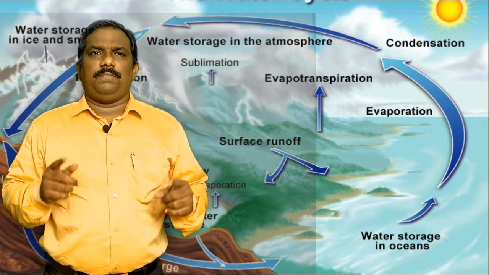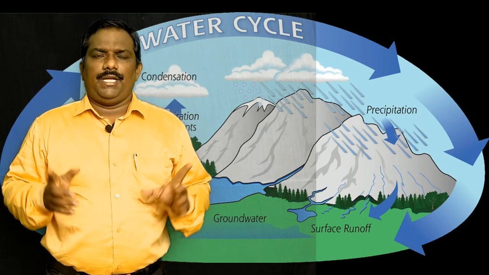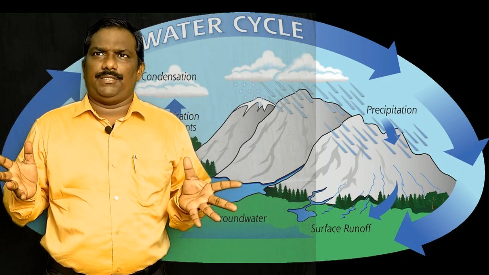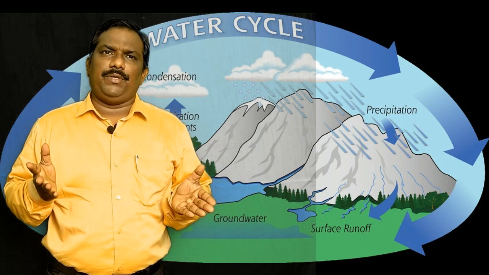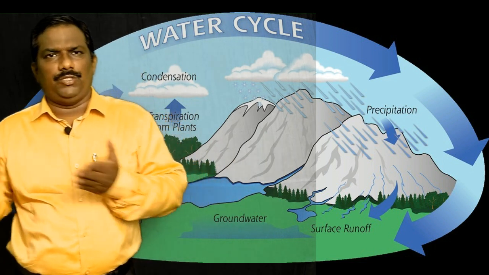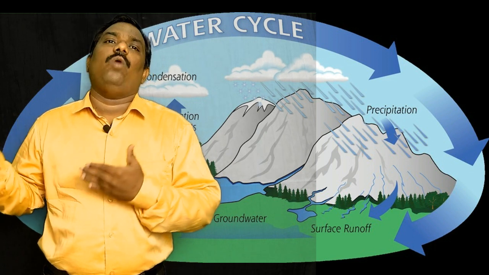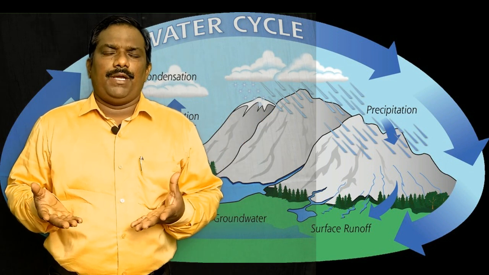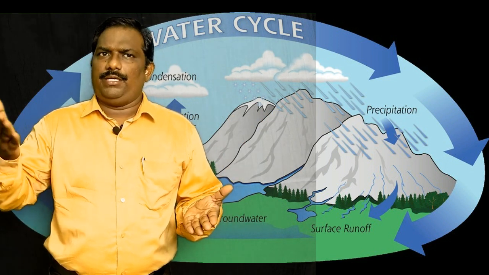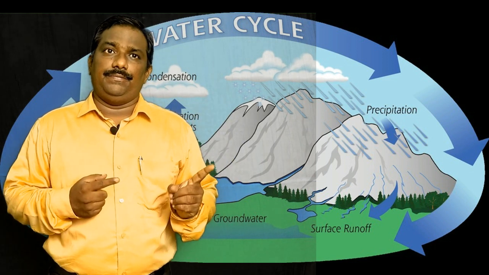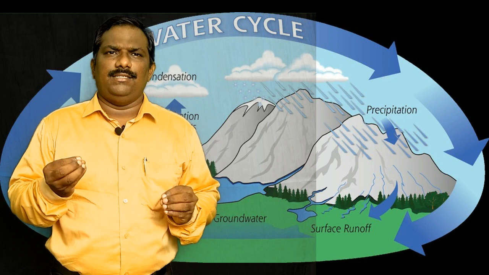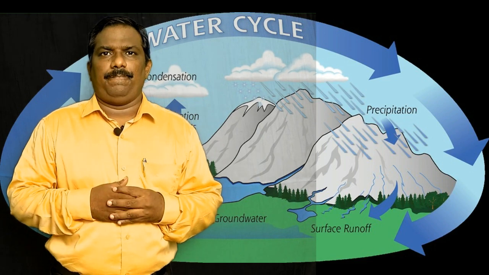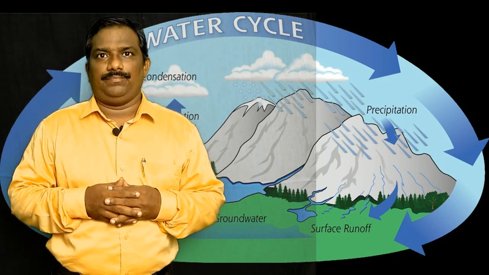My dear students, the next important term is precipitation. Different forms of condensation are known as precipitation. Here, condensation means what? The vapor becoming water is known as condensation. Precipitation may be in different forms like rain, fog, hail, snow, sleet. These are all known as precipitation.